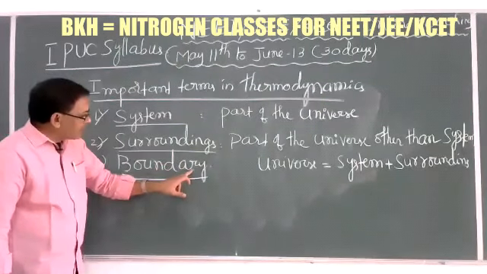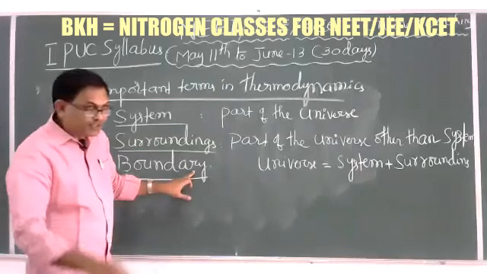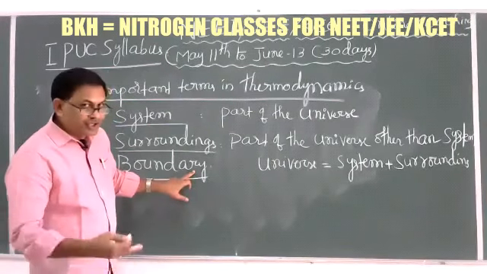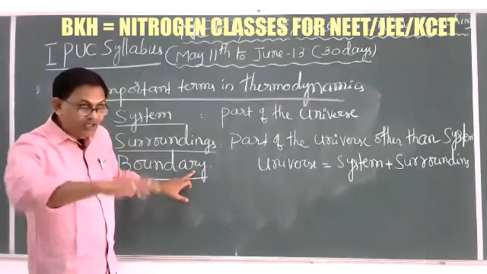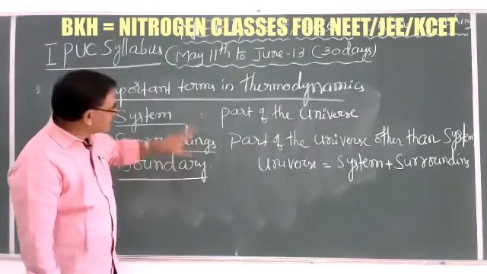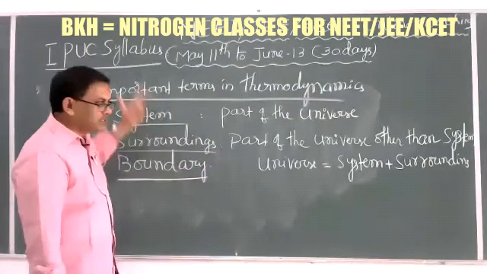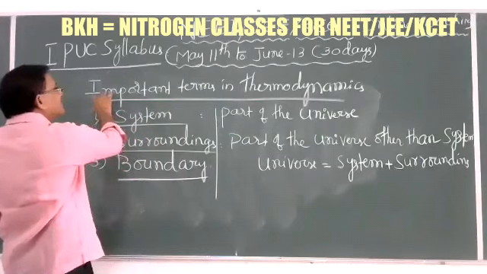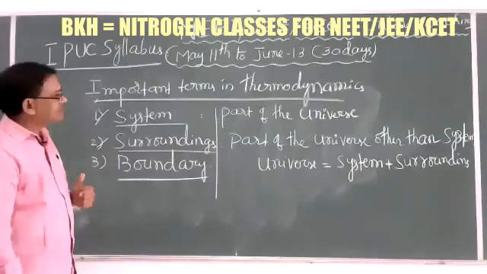That real or imaginary line controls the energy transformation in and out of the system to the surroundings, and from the surroundings to the system. That's why these are the three important basic technical terms present in thermodynamics.